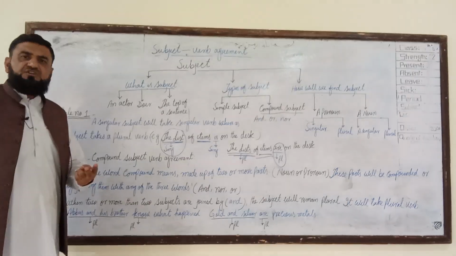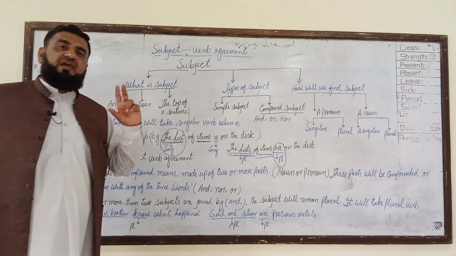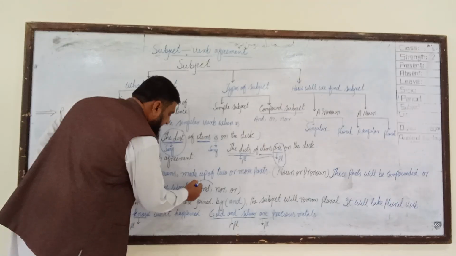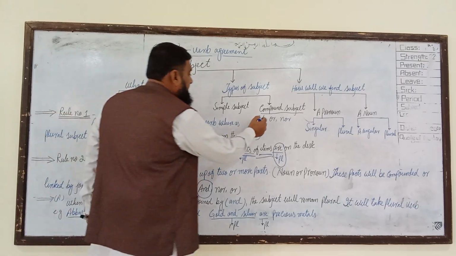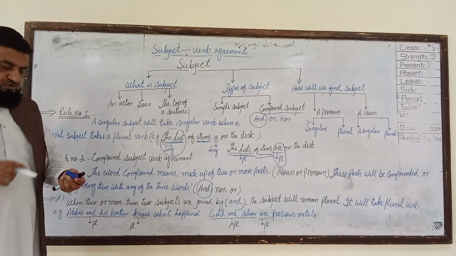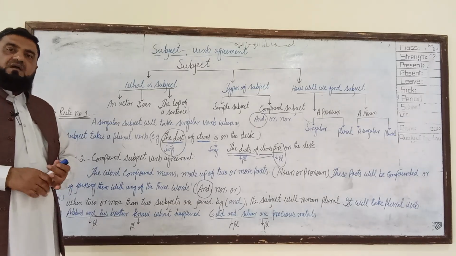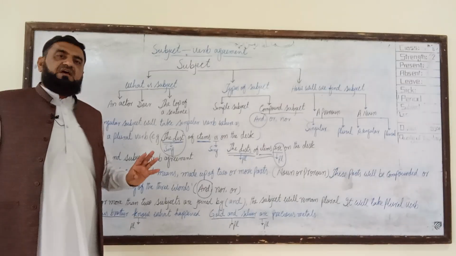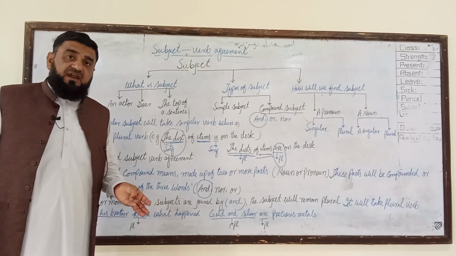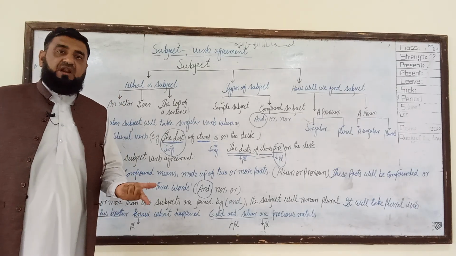When two or more than two subjects are joined by and, we are focusing upon the first word, and. When two singular subjects are joined by and, two singular subjects joined by and will be considered as plural.